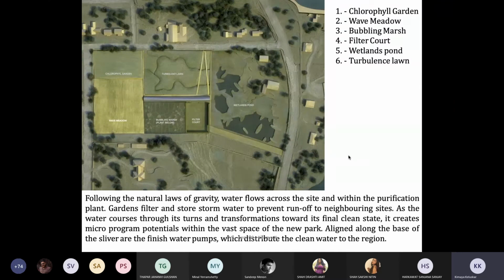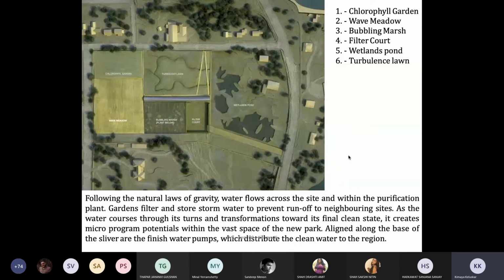So the city itself understands what kind of processes it undergoes and how the water reaches. A lot of times we are not aware of certain processes and systems, and that's why we are ignorant about it. It's not that it's inbuilt in us, it's just that it doesn't come to us in day-to-day life.